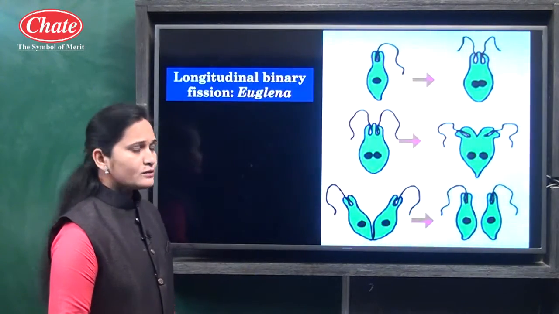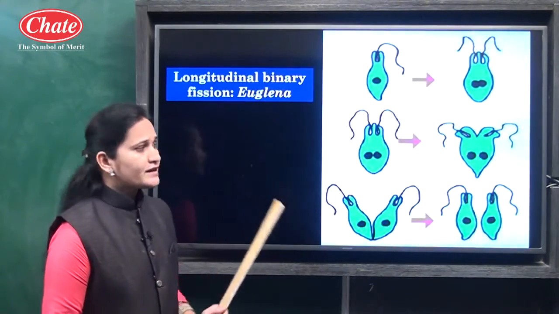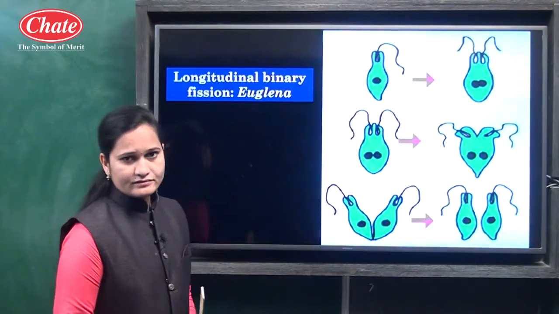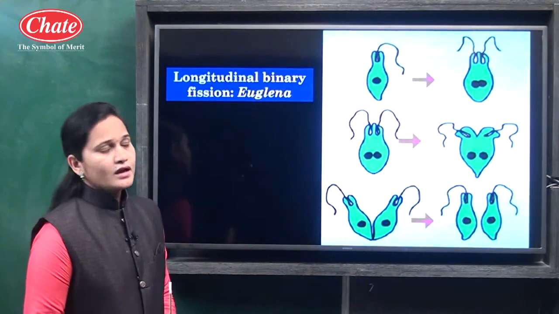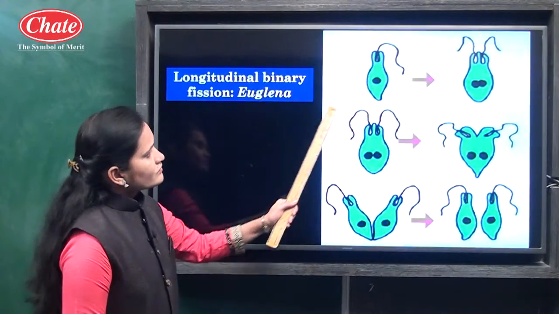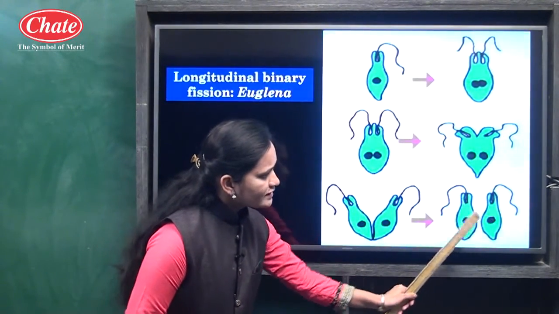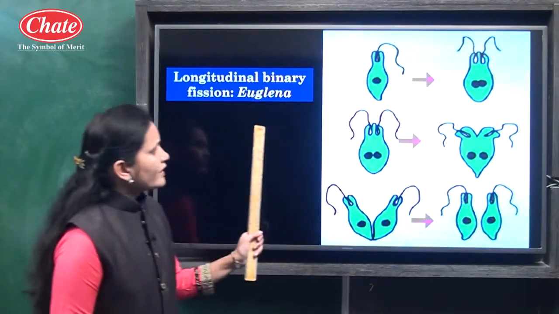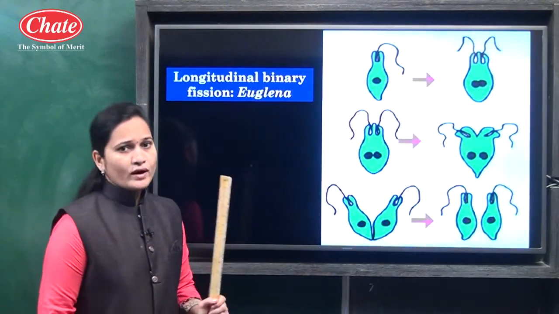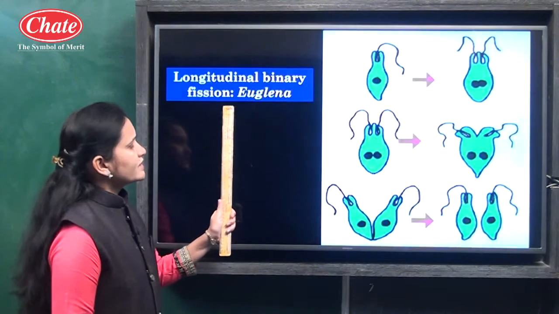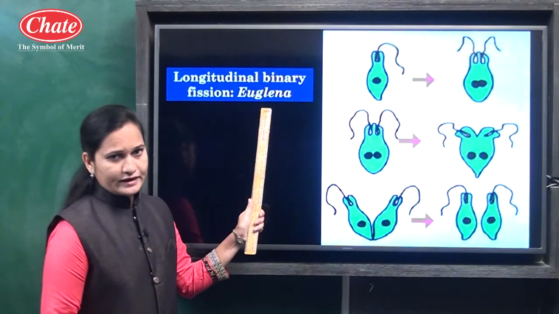After that, the next type of binary fission is longitudinal binary fission. Now longitudinal means what? It divides vertically, just like a vertical cut, into two daughter cells. In euglena, the parent cell divides vertically to form two daughter cells. So when binary fission takes place vertically, it is known as longitudinal binary fission, for example euglena.